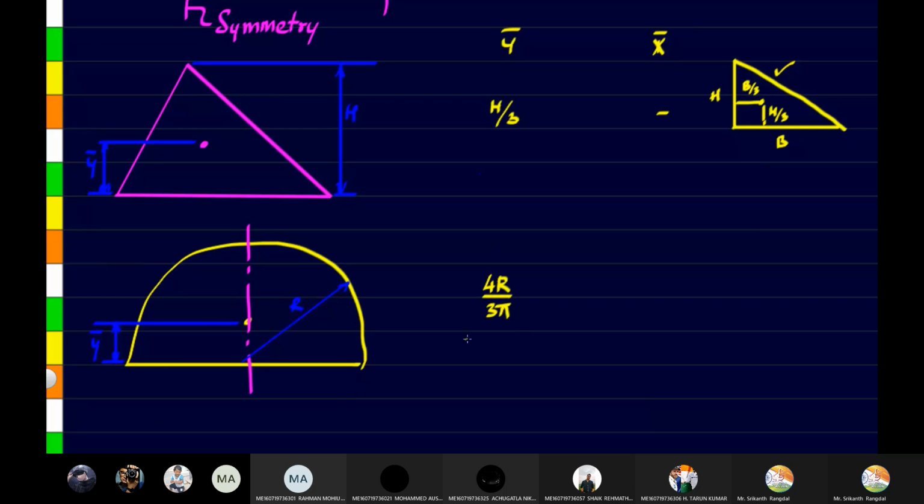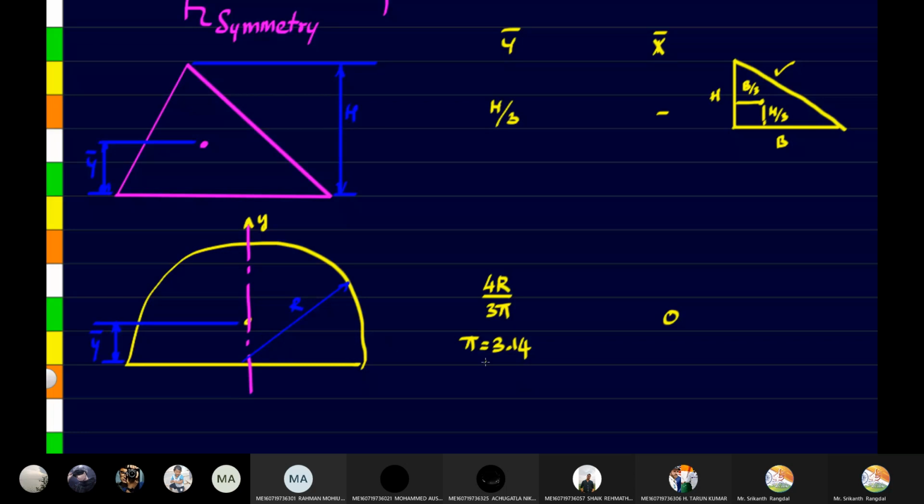What is the value of pi here? 3.14. So this is the value of y bar. And if the y-axis is located at the line of symmetry, then x bar can be taken as 0.